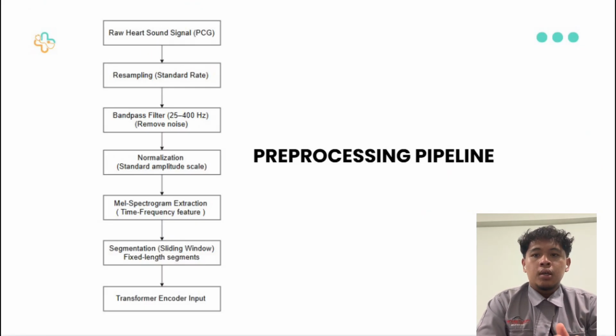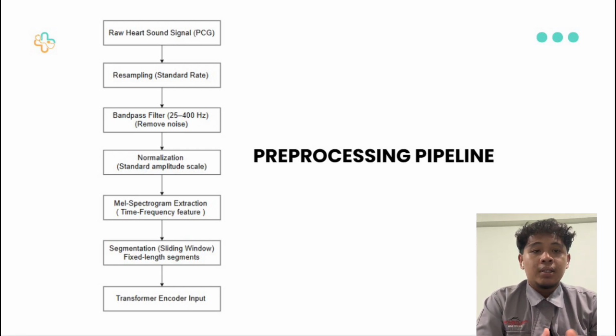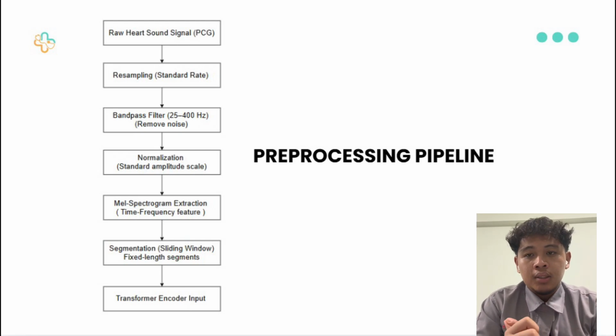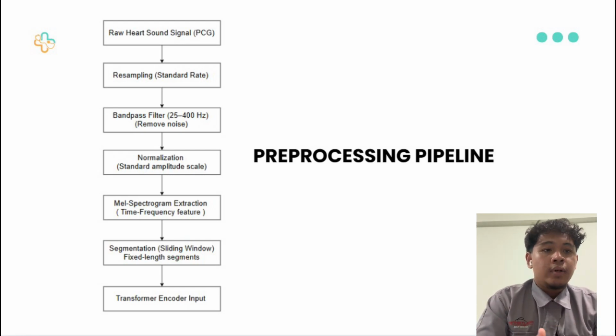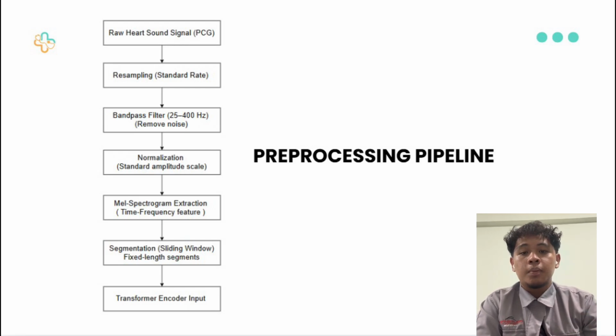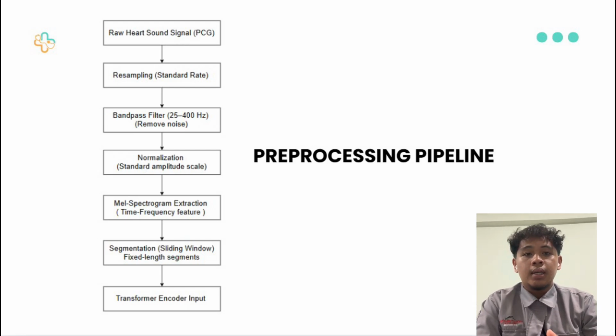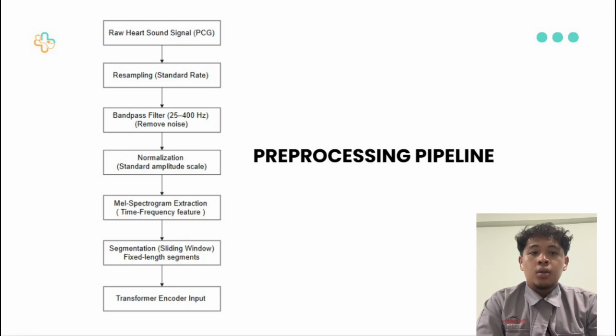If you can see, this slide shows the flow of my project. The pre-processing pipeline starts with raw heart sound signals. First, the signal is resampled to ensure a consistent sampling rate across all data. Then a bandpass filter is applied to remove unwanted noise such as breathing sound.